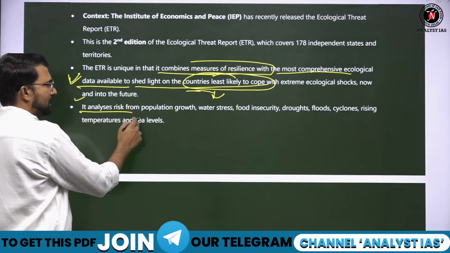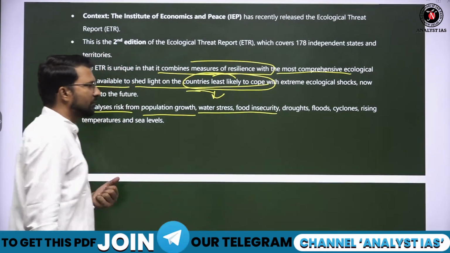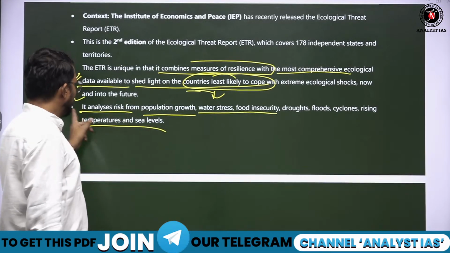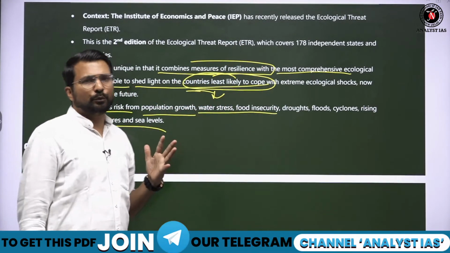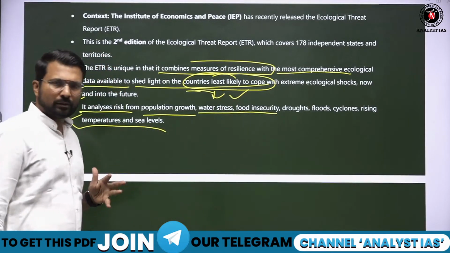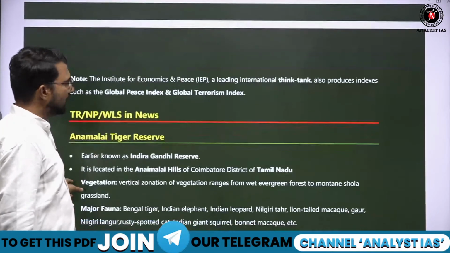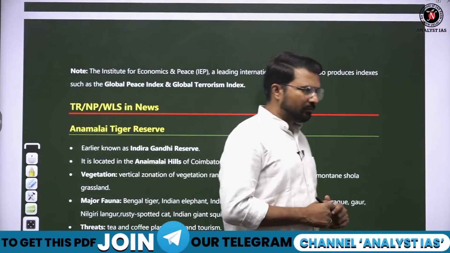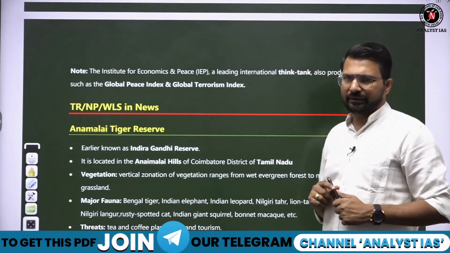It analyzes risk from pollution growth, population growth, water stress, food insecurity, drought, flood, cyclone, rising temperature, and how all these are going to affect the food security of the population. So the countries who are highly vulnerable to the ecological losses and changes, countries where natural disasters may bring a food crisis, they basically recognize those countries.